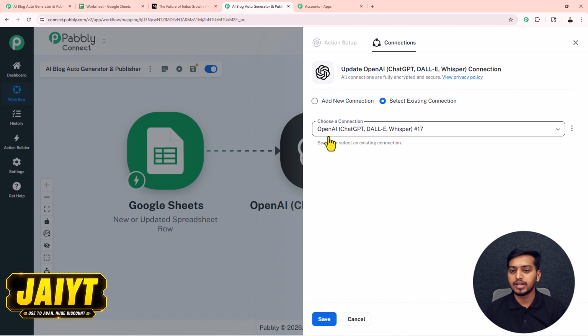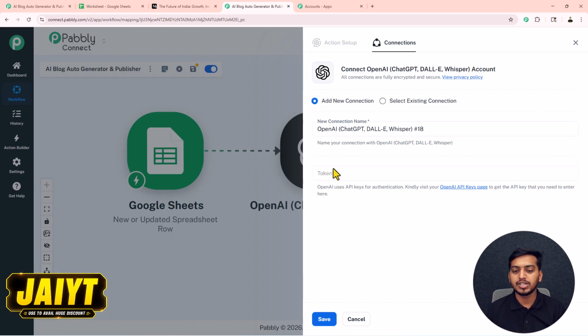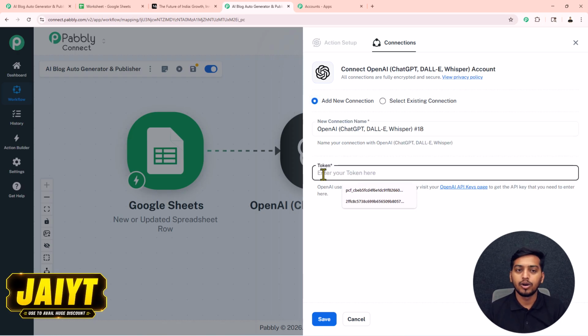Now to create your connection, you will get two options: add new connection, select existing connection. If you have already established a connection, you can go with that. But to create a new connection, select this add new connection. Inside this box, you have to add a token. This token is like the password of your OpenAI account.